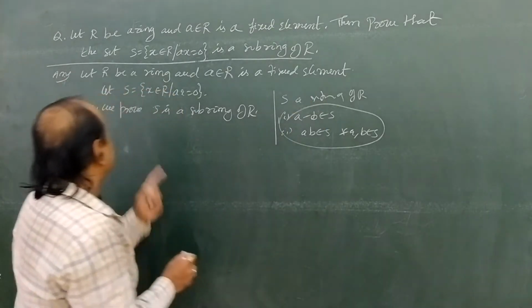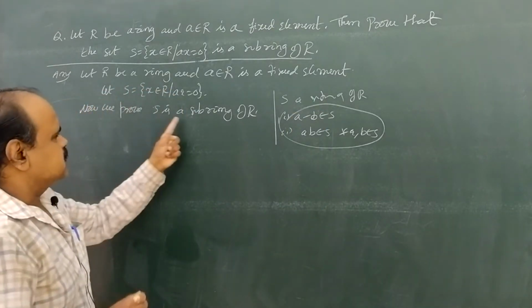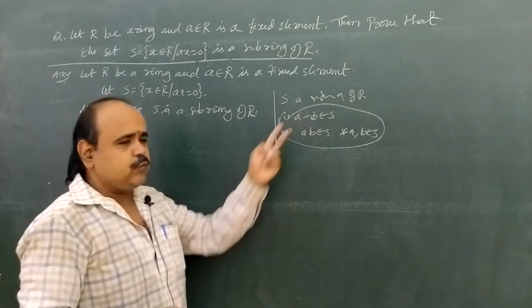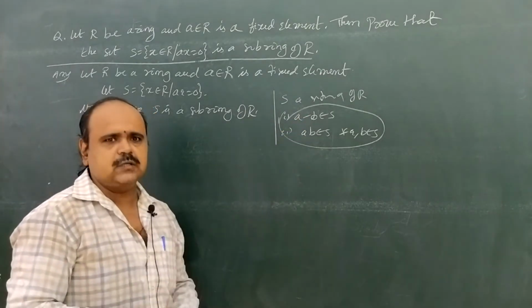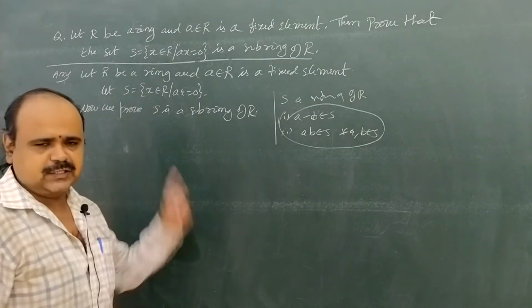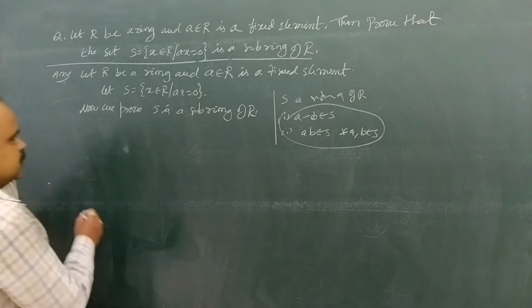Okay, now we have to prove S is a subring of R. Before we prove these two conditions, first of all we have to prove S is a non-empty set.